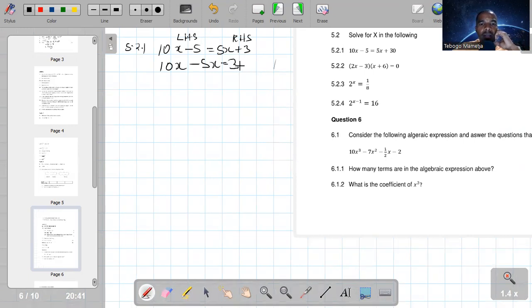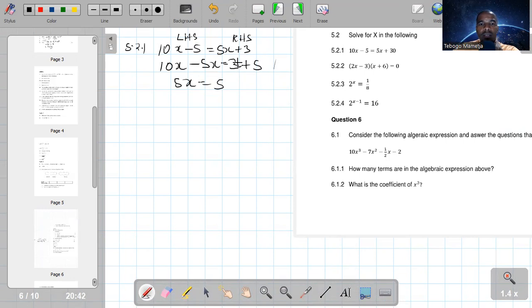And there's 30 on the right already. It must go with -5. So -5 must come onto the right. So it must change a sign. Remember, when a term jumps an equal sign, it changes a sign. So 10x minus 5x is 5x is equals to, so 30 plus 5 is 35.